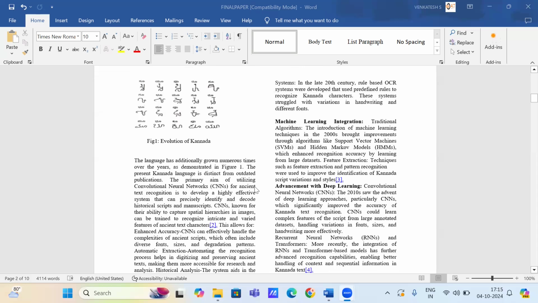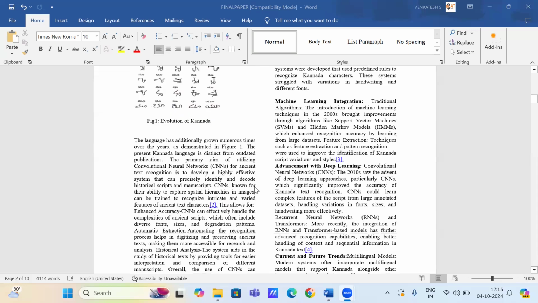Our challenge in text recognition is that ancient Kannada text is difficult due to the script's intricate structure, which includes curvy forms, loops, and stacked glyphs. Traditionally, methods of recognizing these scripts require extensive manual labor and are prone to error.